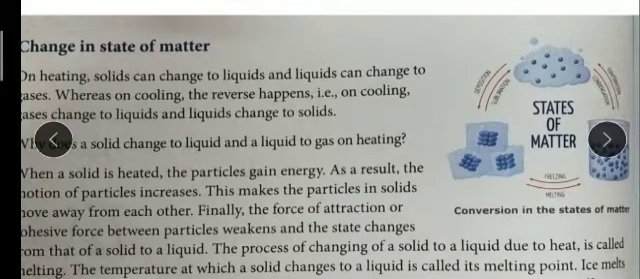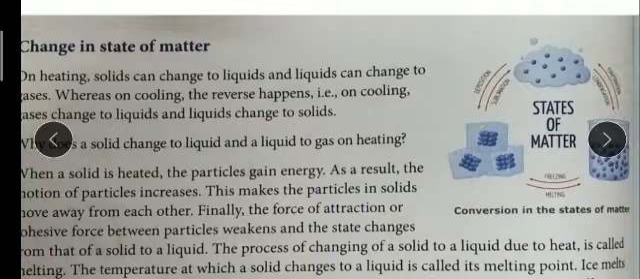So children, the best example of these conversions, as you know from your lower classes, is the water cycle. The three main steps of the water cycle are evaporation, condensation and precipitation.